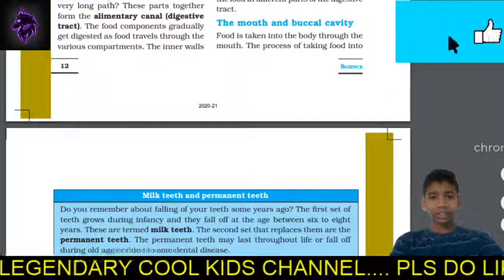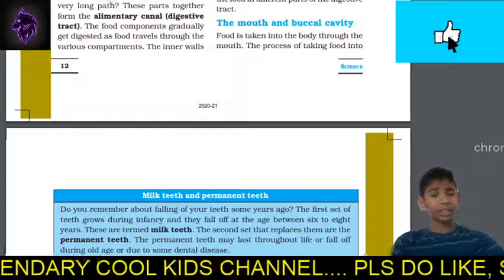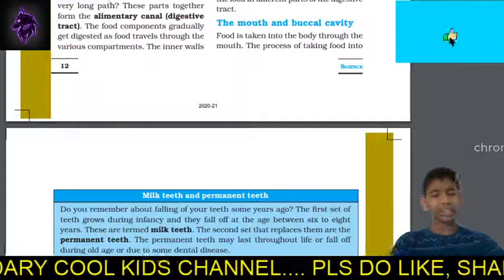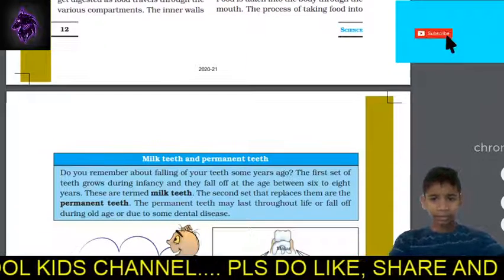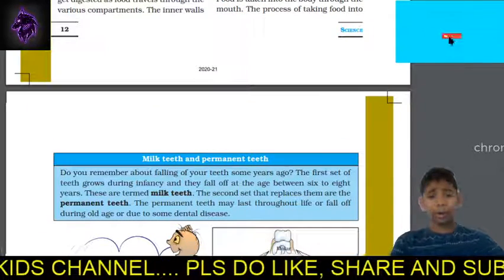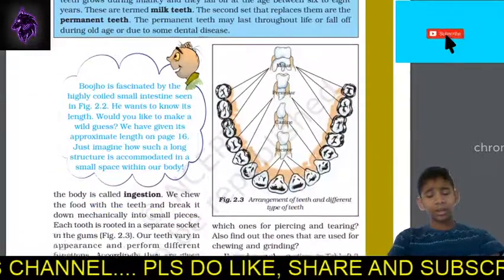Because it's a guarantee question, it will really help you guys, right? So the process of taking in food through the mouth and the buccal cavity is called ingestion.